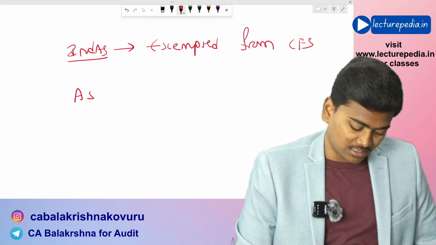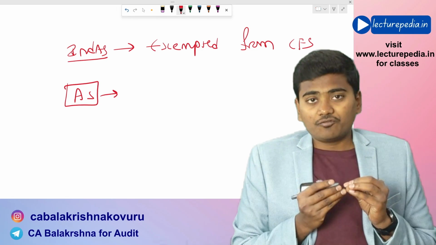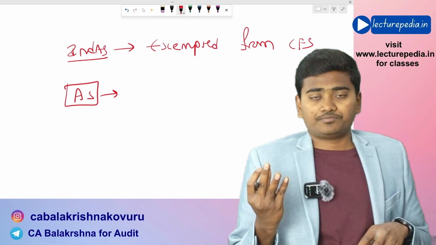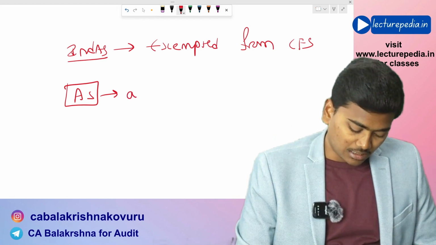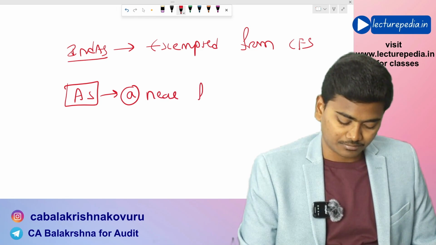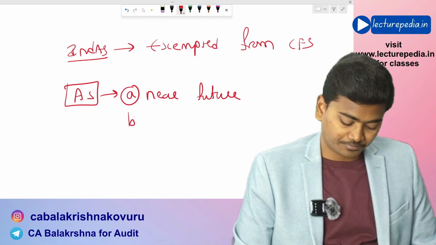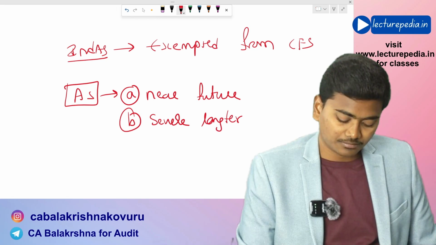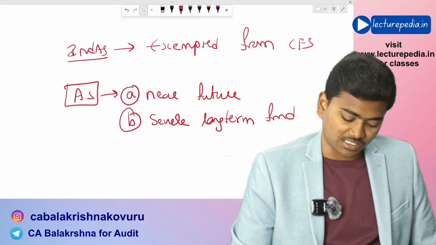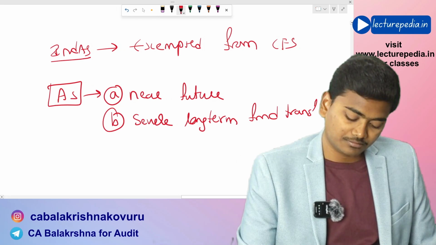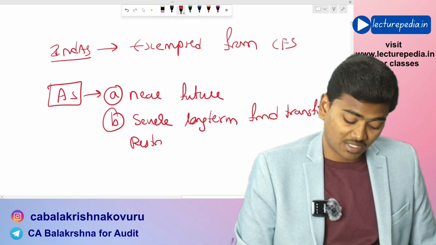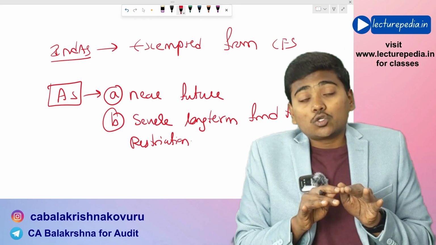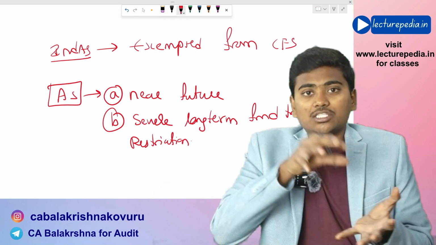As per accounting standards, if you have invested in any entity and your intention is to sell those shares in the near future, or there are severe long term fund transfer restrictions, then you need not include that particular subsidiary in the consolidated financial statements.